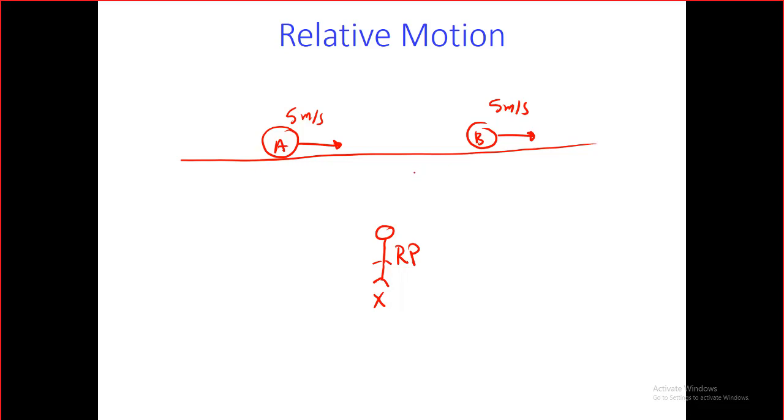The third step, what if the reference point has been changed? We have chosen another reference point. We have chosen car B to be the reference point. Imagine that one of the passengers inside car B is looking back at car A and records the speed of car A. What do you think, guys? How much would be the speed of car A relative to B? VAB. Again, VAB means the velocity of car A relative to B. So B would be the reference, the one who is recording.